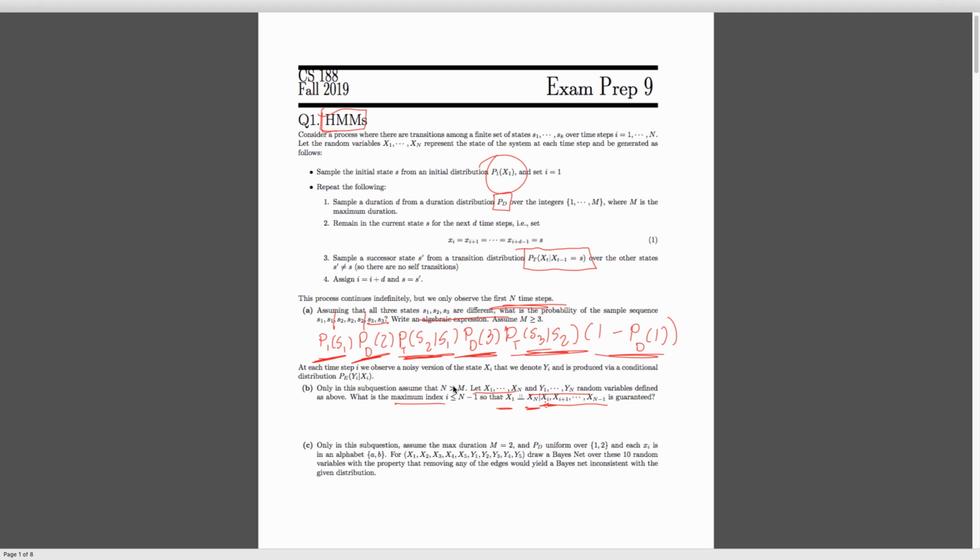So let's think about this. What do we need to know kind of what's going to happen next? Well, we need to know 2 things. We need to know, basically, what state we're going to and how long we're going to stay in that state.